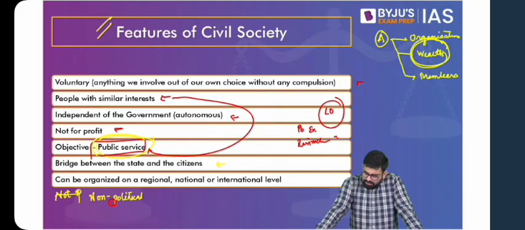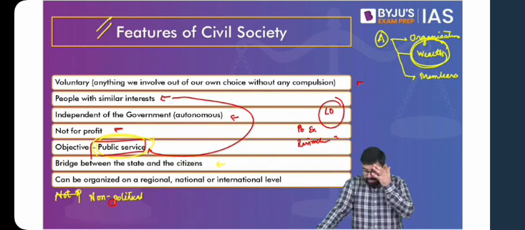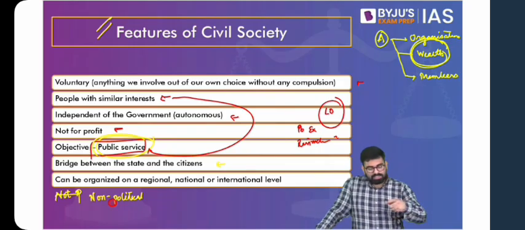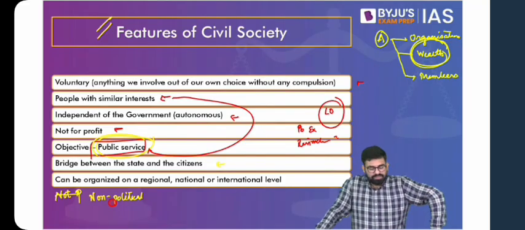So why is civil society not helping the wrestlers protest against the WFI chief? See, the thing is, the protest that is going on, the social movement that is going on, is a civil society in itself. So any kind of social movement, just try to fit it in this structure. If you talk about any kind of social movement, think about this wrestler movement.